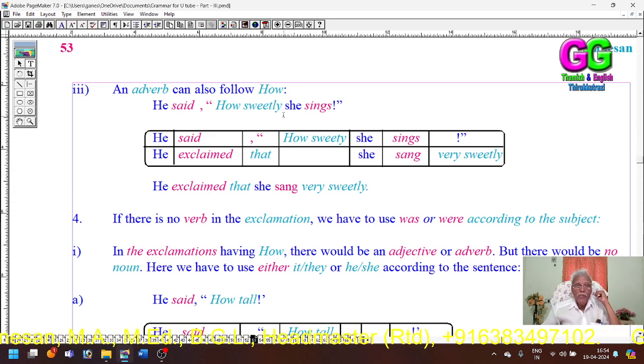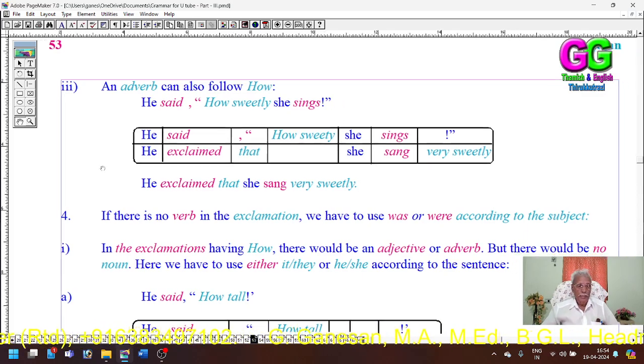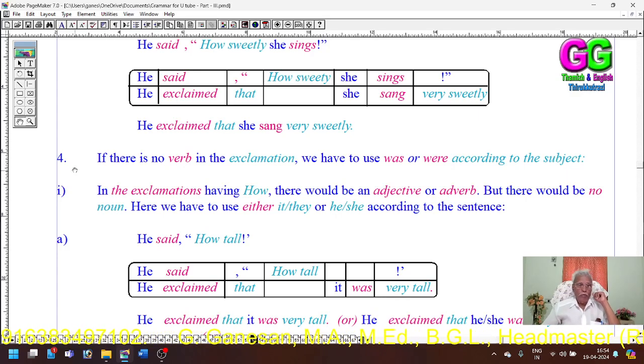Again, he said how sweetly she sings. He exclaimed that she sang very sweetly. Then, rule 4. If there is no verb in the exclamation, we have to use was or were according to the subject. Of course, exclamation sentences can be framed without a verb. If there is no verb, then you can use either was or were according to the subject that we are going to use.